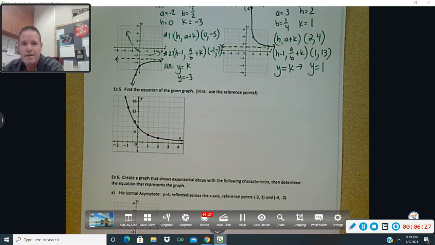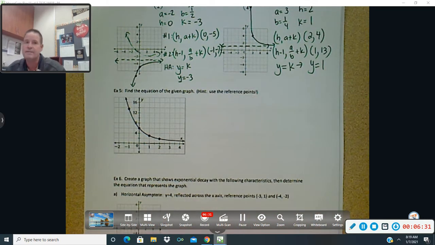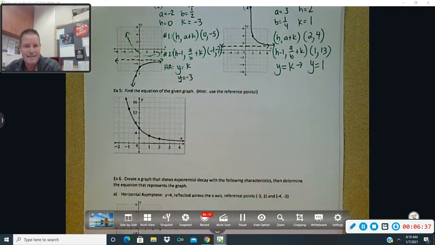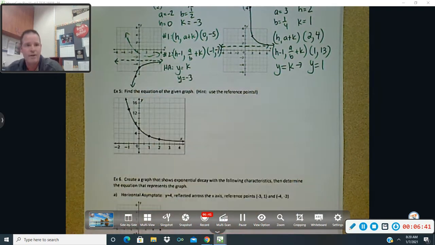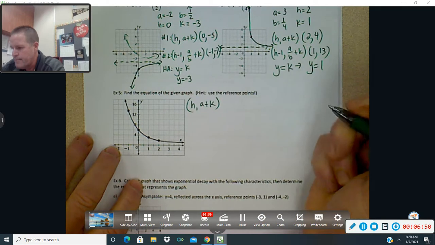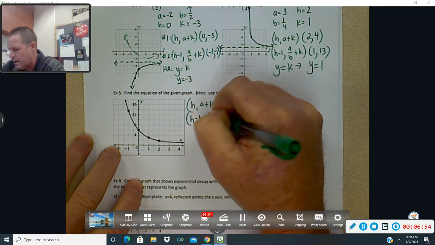All right. Again, the hint is use the reference points. So you need to determine, is this a growth or is this a decay? If it's starting high on the left and going downhill, that's decay. Again, you started with a high value and you're going down, you're losing your value. That is decay. So we need to use the decay reference points. h comma a plus k, and then h minus 1 comma a divided by b plus k.